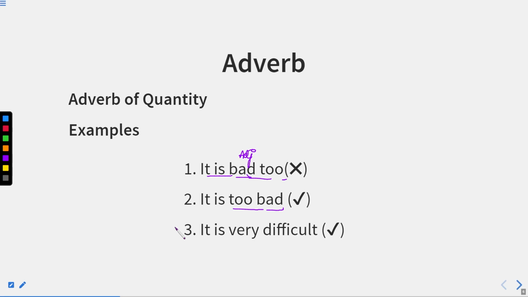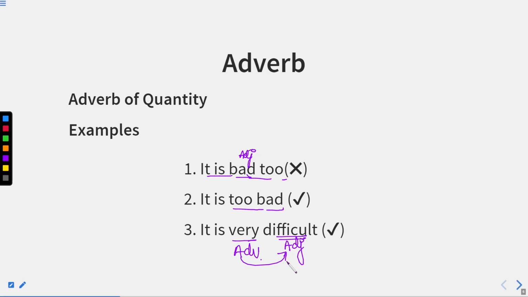Now, it is very difficult. Difficult is an adjective and very is an adverb, which is qualifying this adjective difficult. So this very is an adverb of quantity, which is qualifying this adjective.